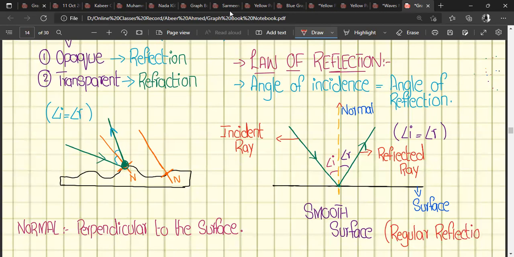So as many light rays are going to reflect from this surface are going to reflect in the same pattern. And if we discuss about the rough surface, so this reflection is known as diffuse reflection or irregular reflection, right? So these are terms for these different types of reflection from different surfaces.